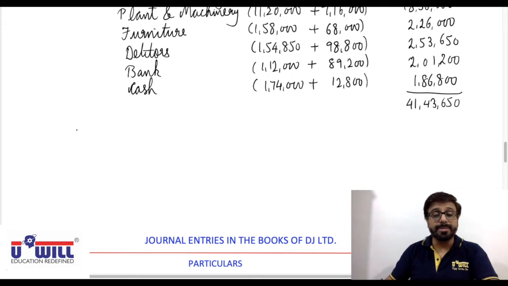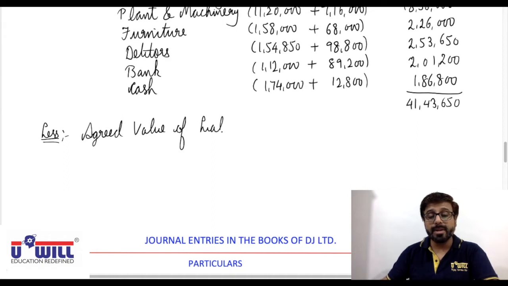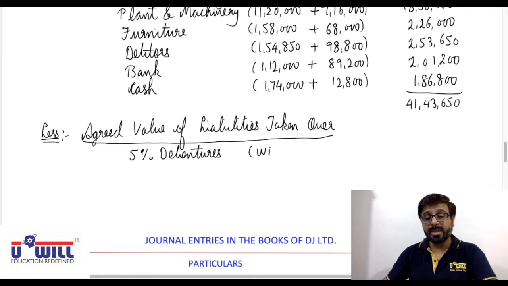From that we will subtract the agreed value of liabilities taken over. Now there are only two liabilities. One is 5% debentures, and in working note 1 we have obtained its agreed value as 84,000.